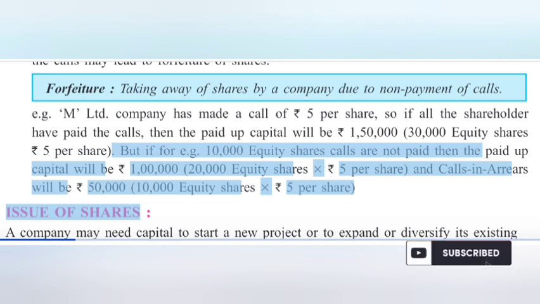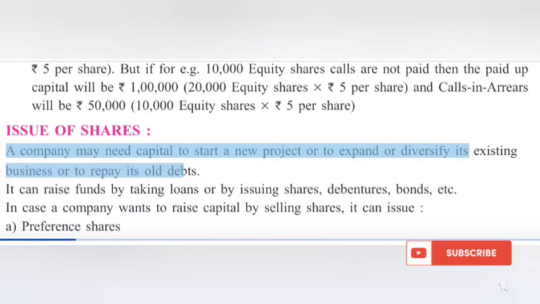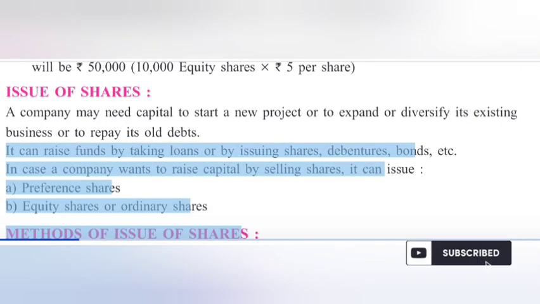3.2 Issue of shares. A company may need capital to start a new project, or to expand or diversify its existing business, or to repay its old debts. It can raise funds by taking loans or by issuing shares, debentures, bonds, etc. In case a company wants to raise capital by selling shares, it can issue a. Preference shares, b. Equity shares or ordinary shares.